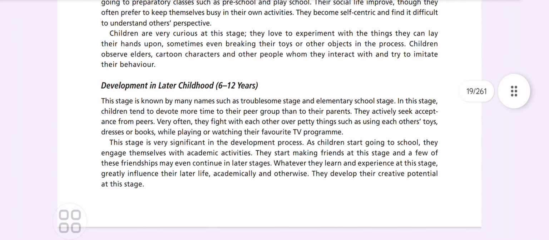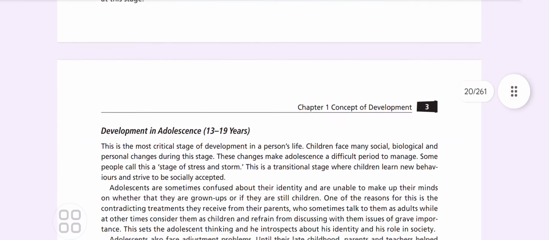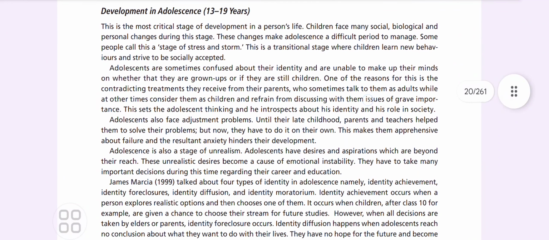Okay, now development in later childhood, 6 to 12 years, when people tend to devote more time to their peer group than to their parents. At 6 to 12, they actively seek acceptance from peers. They fight with each other over petty things. This is the stage.